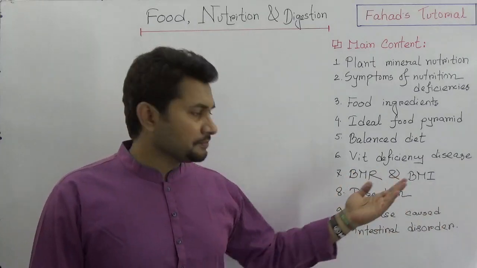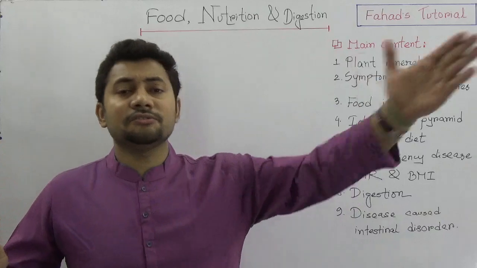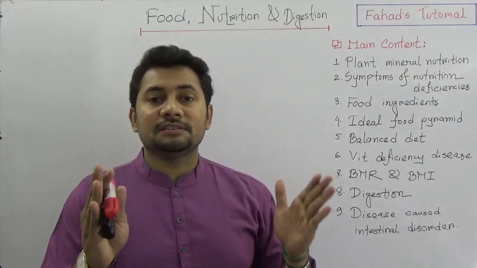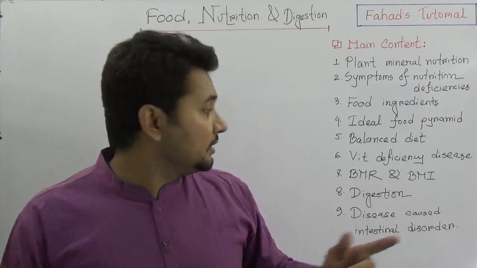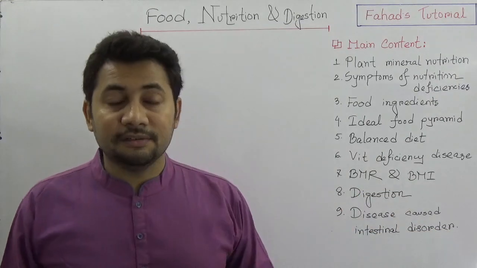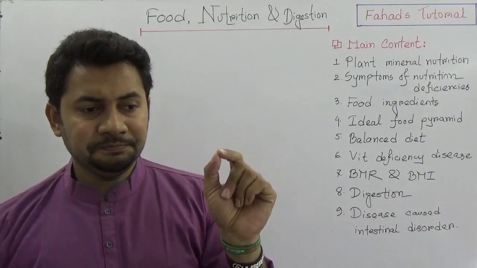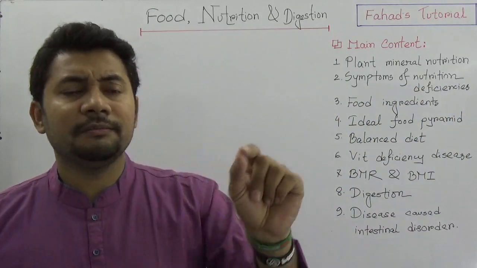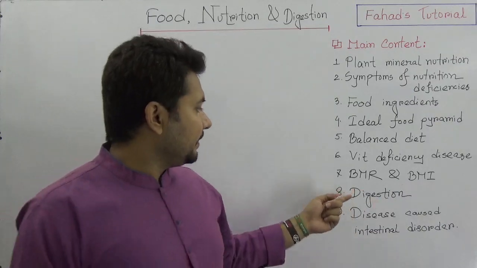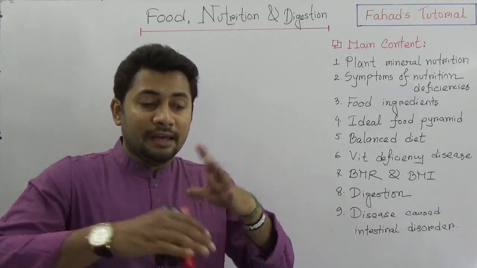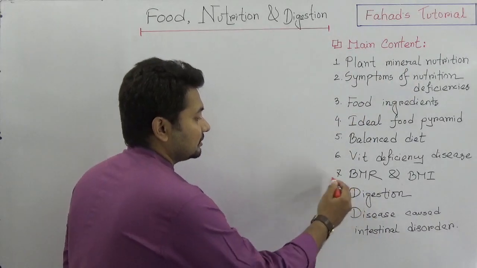The range might be from 16 or 17 to 40, and the ideal range is 18.9 to 24.5, around that. So BMI is another calculation, that is body mass index. It means the mass of a body divided by the height in meters squared. And then we need to understand another biggest part of this chapter, which is digestion.